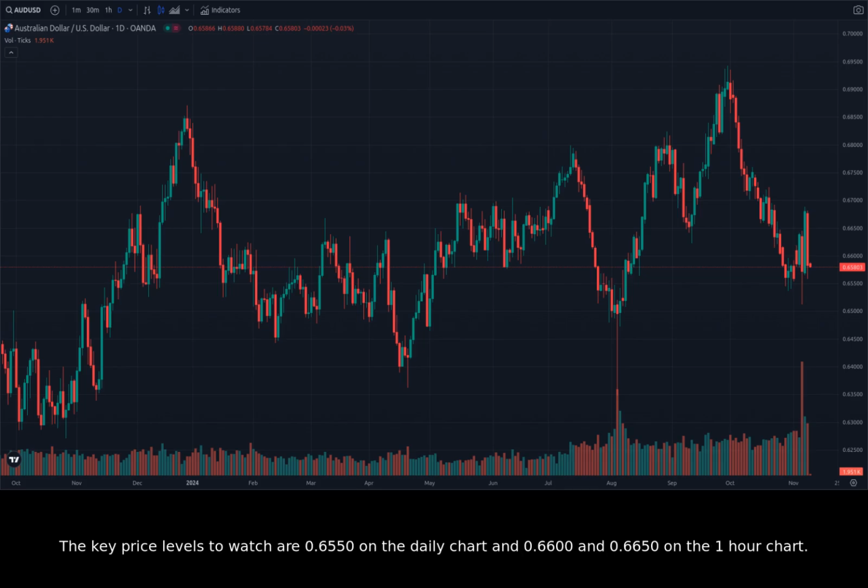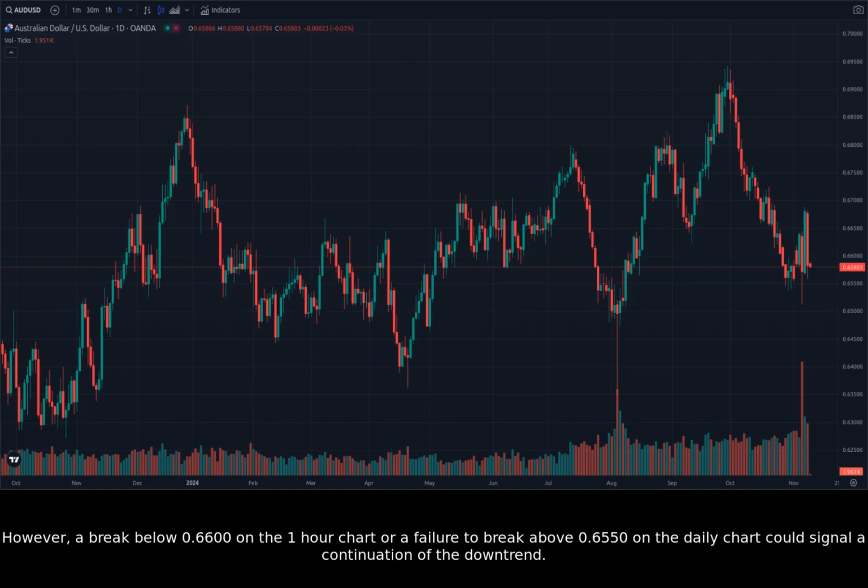The key price levels to watch are 0.6550 on the daily chart and 0.6600 and 0.6650 on the 1-hour chart. A breakout above 0.6650 on the 1-hour chart would indicate a potential short-term uptrend.